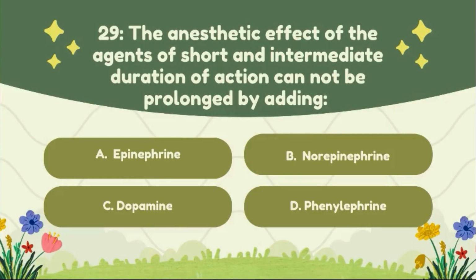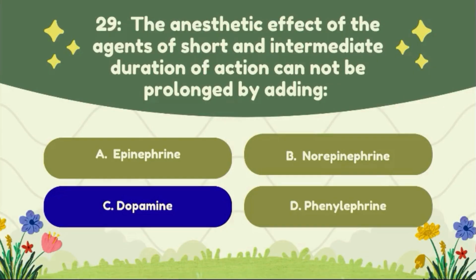Question number 29. The anesthetic effect of the agent of short and intermediate duration of action can be prolonged by adding option A, epinephrine, option B, norepinephrine, option C, dopamine, option D, phenylephrine. The correct answer of this question is option C, dopamine.